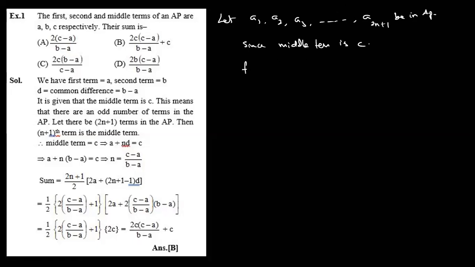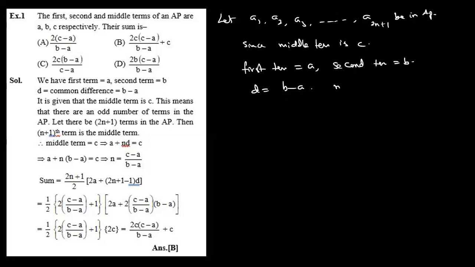Now see. a1, a2, a3, and so on. How to guess? How to write? Middle term is given, so how many terms are there? Must be an odd number of terms. Since the middle term is given, what is the middle term? Middle term is c. What is the first term? a. Second term? b. That means the common difference is b minus a.